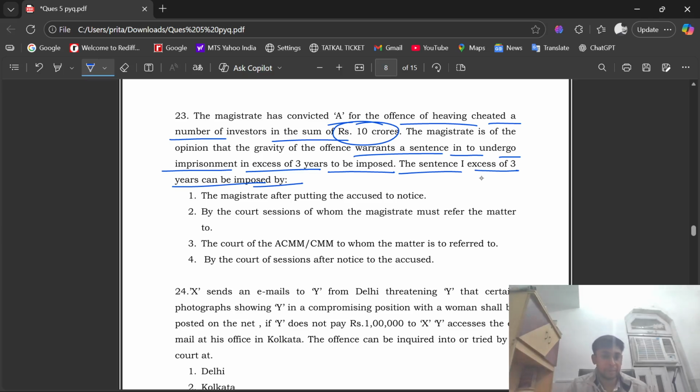Option D, by the court of session after notice to the accused. Here the right option is option number 3, that is the court of the additional chief metropolitan magistrate or chief metropolitan magistrate to whom the matter is to be referred.